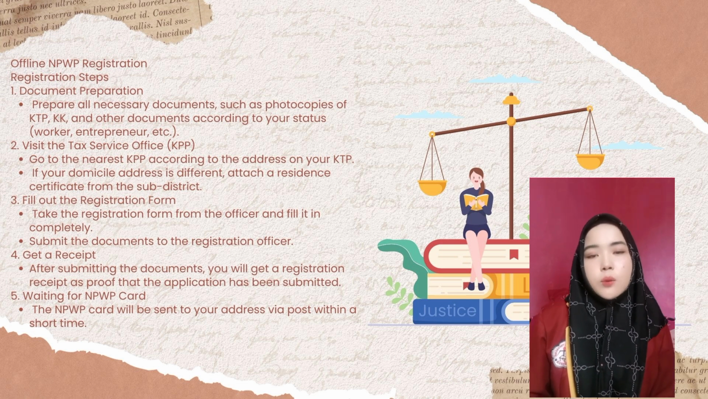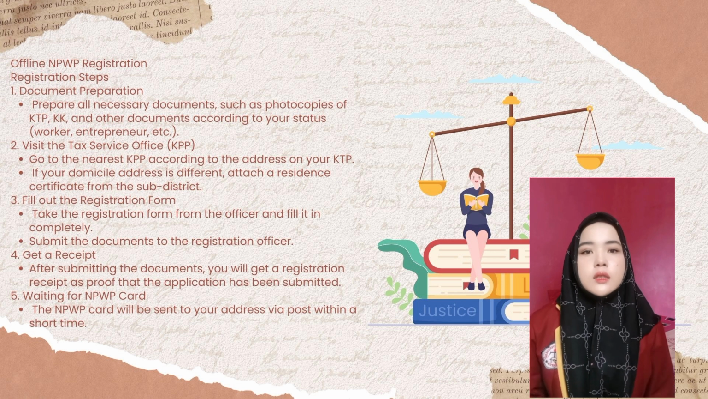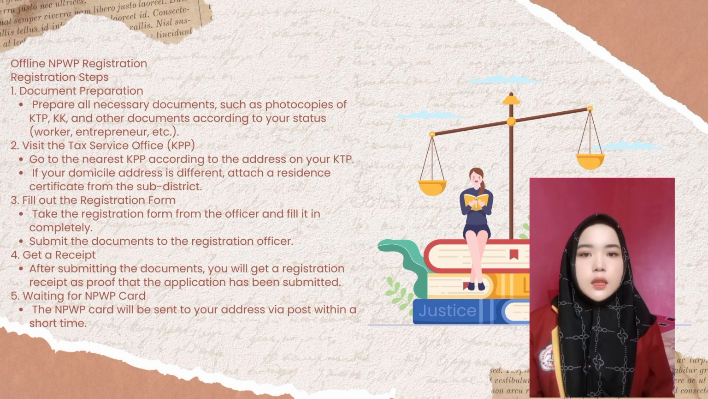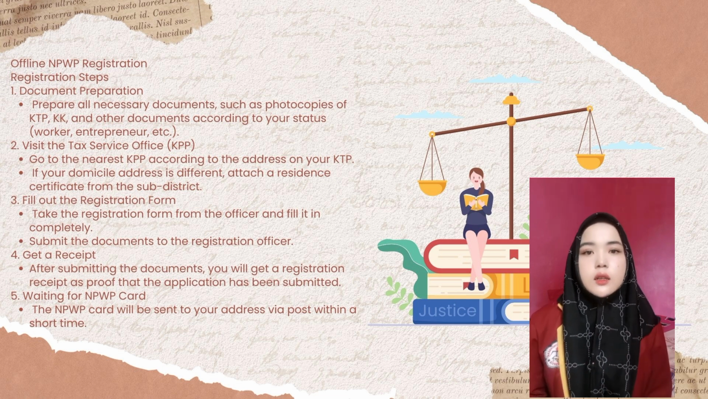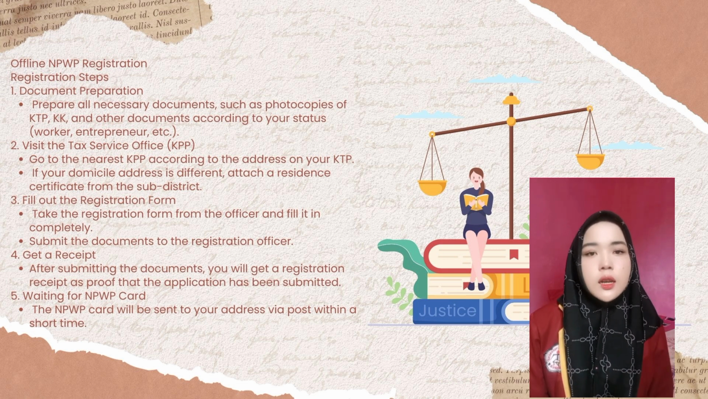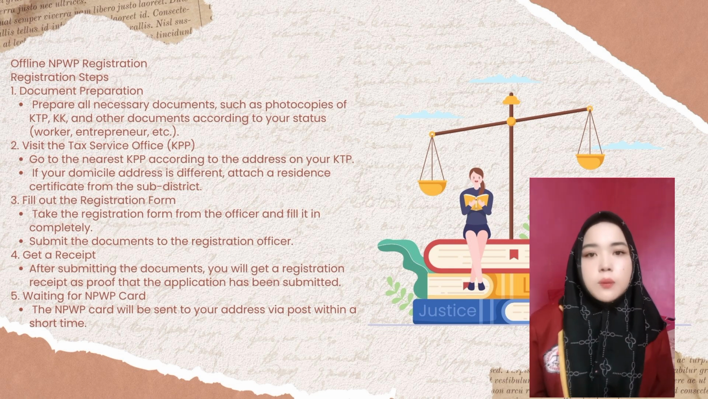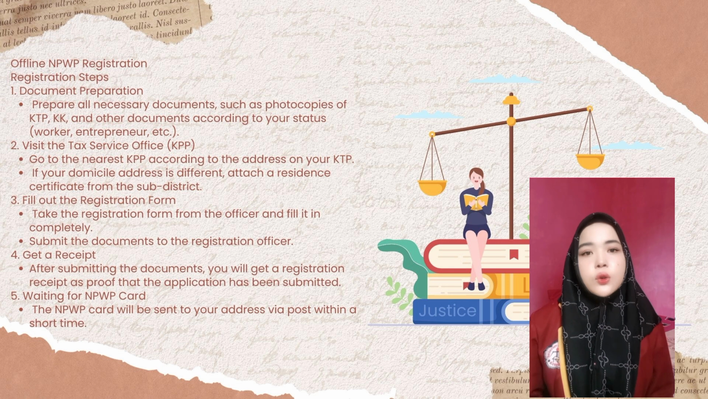Next, submit the document to the registration officer. 4. Get a receipt. After submitting the document, you will get a registration receipt as proof that the application has been submitted. 5. Waiting for the NPWP card. The NPWP card will be sent to your address via post within a short time.